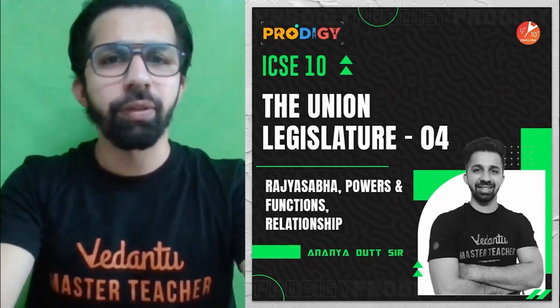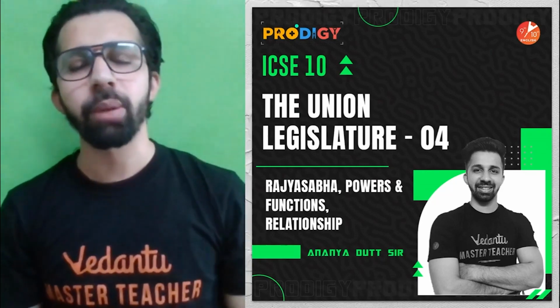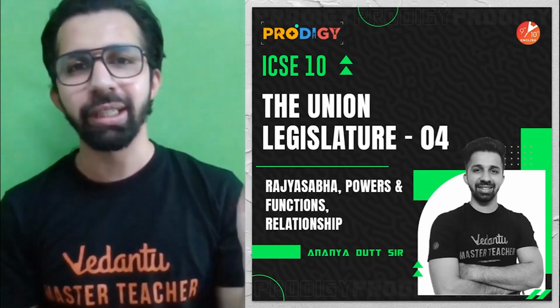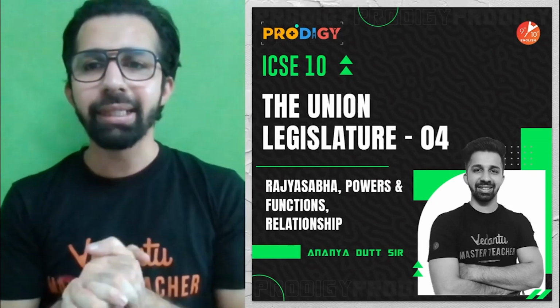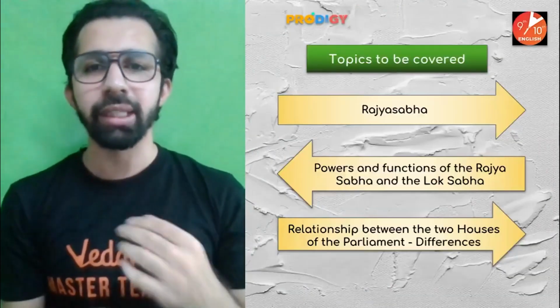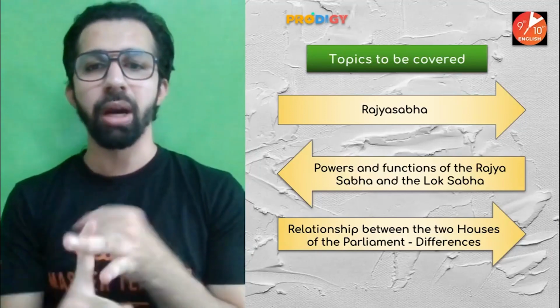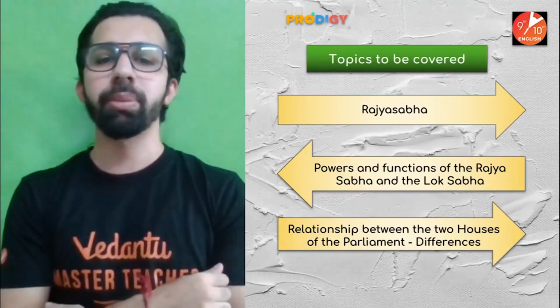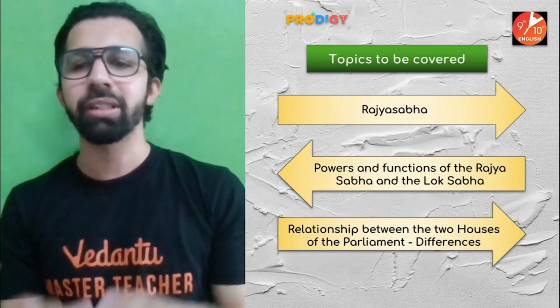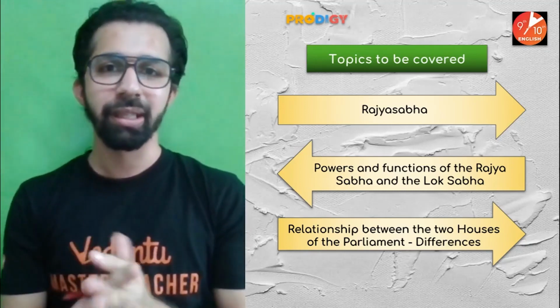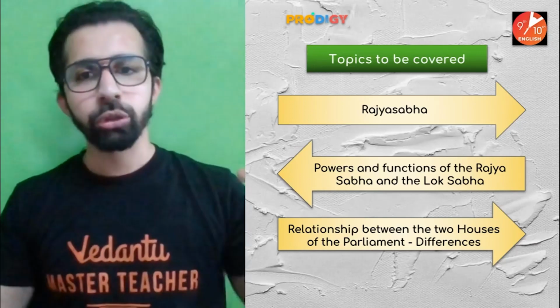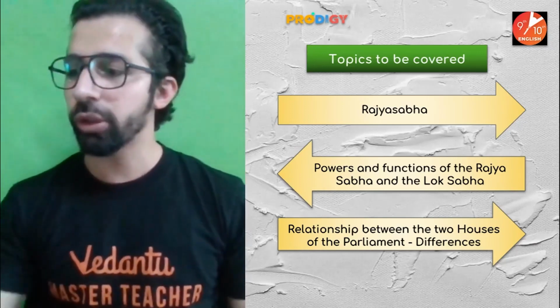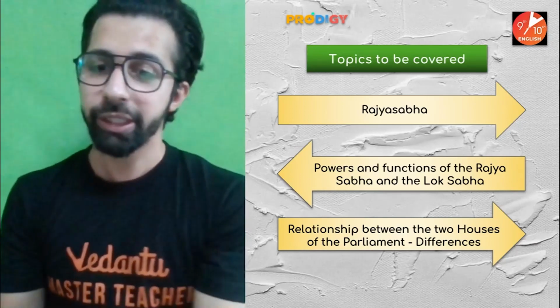So students, what are we going to do in this video? In this video, I'm going to continue with the chapter, the Union Legislature. And in this video, I'm going to teach you guys about the Rajya Sabha, the powers and functions of Rajya Sabha and the Lok Sabha. And also we will be discussing the relationship between the two houses of the parliament and also their differences. So all these things we are going to cover in this particular video.